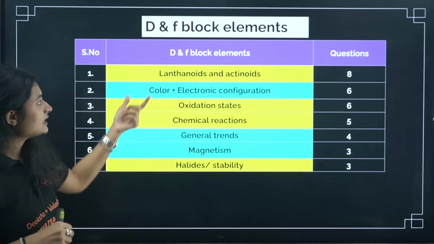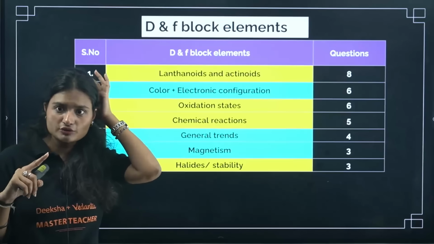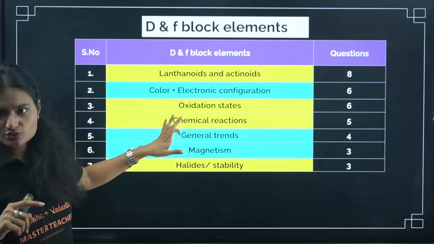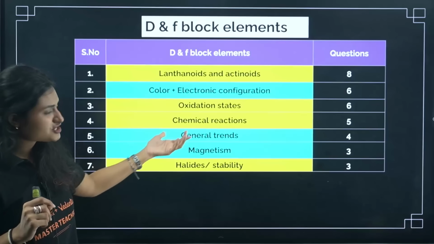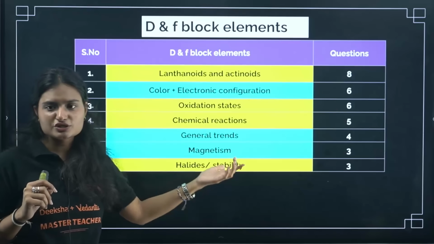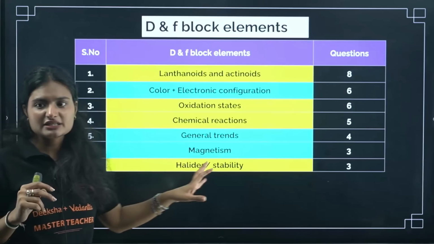Okay, again color and electronic configuration, we got 6 questions, that is from your d and f block. Okay, from oxidation state again 6 questions, majorly from d block that part is coming. And again chemical reactions 5 questions were there, general trends 4 questions were there, magnetism 3 questions were there, halides and stability 3 questions were there.